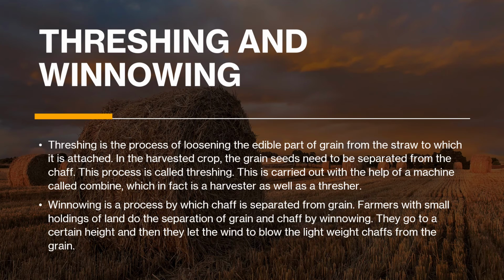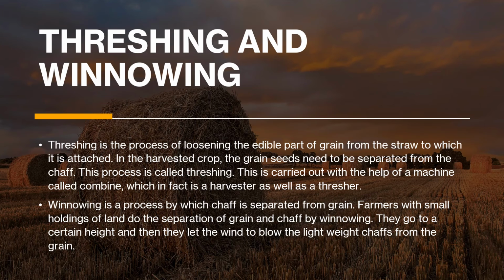Threshing is the process of loosening the edible part of the grain from the straw to which it is attached. Of course, you will be remembering. In the harvested crop, the grain seeds need to be separated from the chaff. The chaff is the stem. This process is called threshing. In threshing, they beat the stalks, the chaff, on a hard surface so that the grains get loosened and come out. This is also carried out with the help of a machine called a combine, which in fact is a harvester as well as a thresher. So the combine is used for harvesting as well as for threshing, which is very useful too.